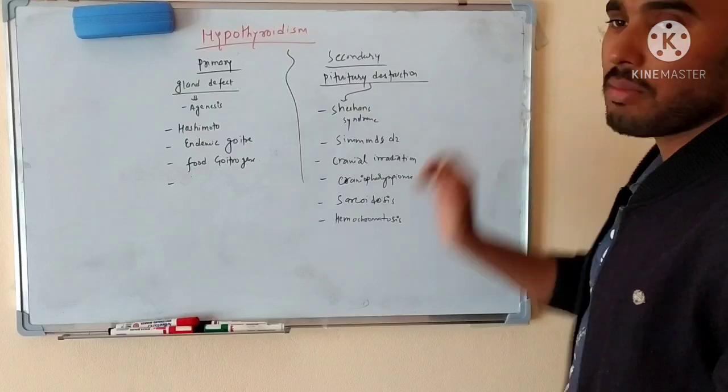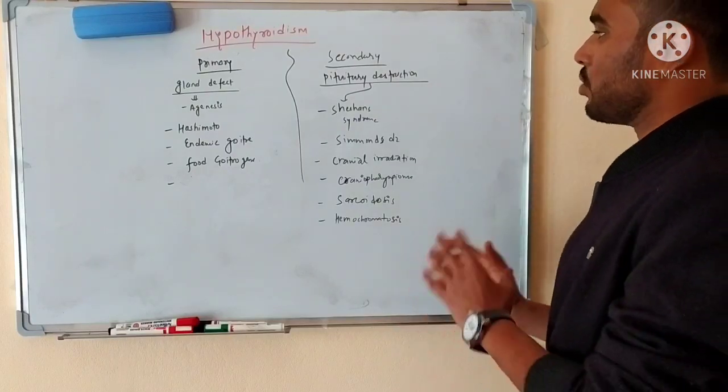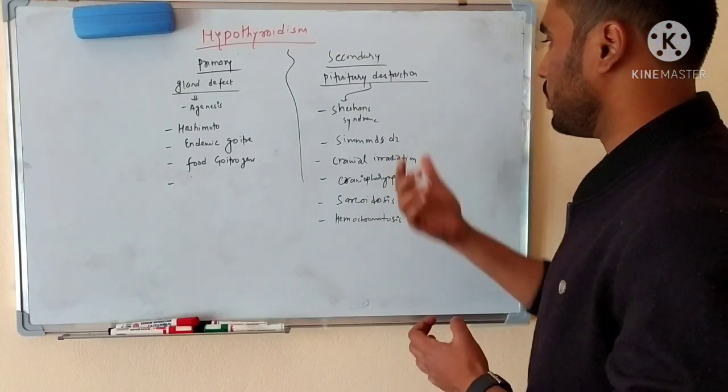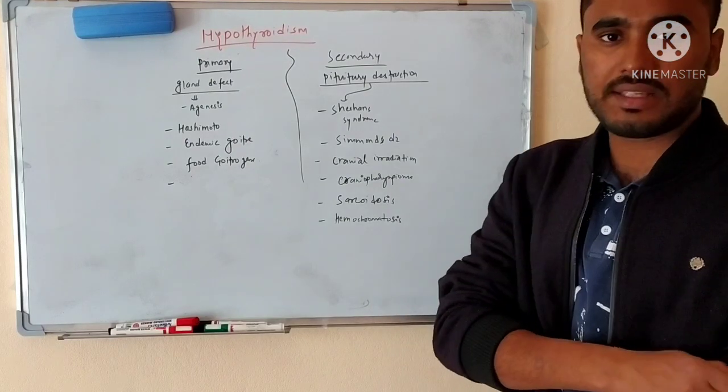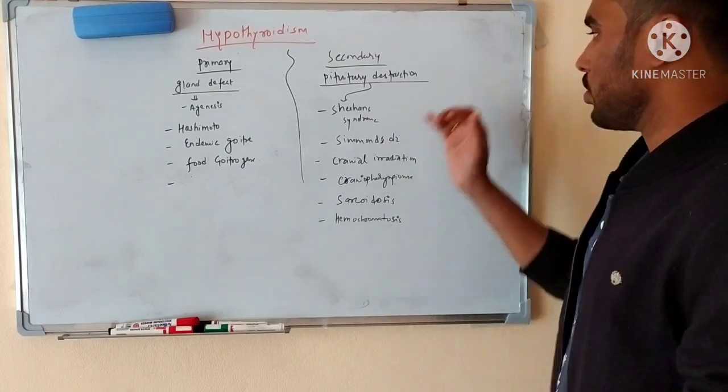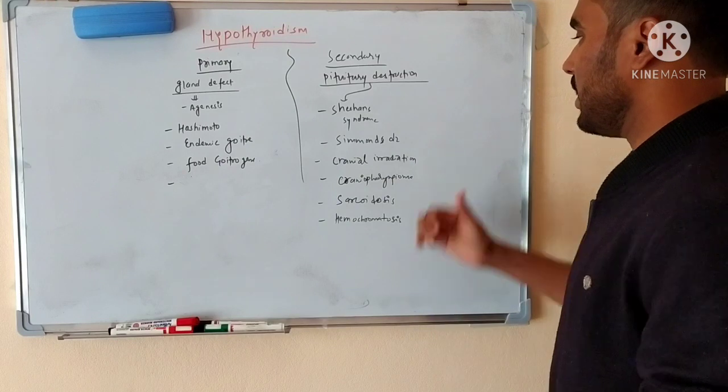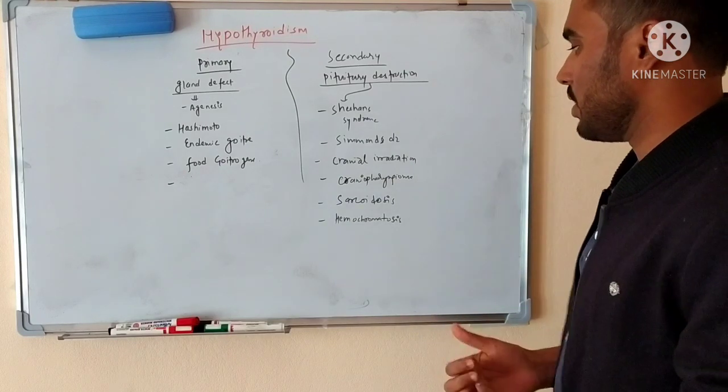In secondary hypothyroidism, the problem is in the pituitary. Somehow there will be damage, or a dysfunctional or non-functioning pituitary, due to which there will be a decreased amount of TSH secretion, leading to decreased thyroid hormone production. For example, Sheehan syndrome, Simmonds disease, cranial irradiation, craniopharyngioma, sarcoidosis, and hemochromatosis.